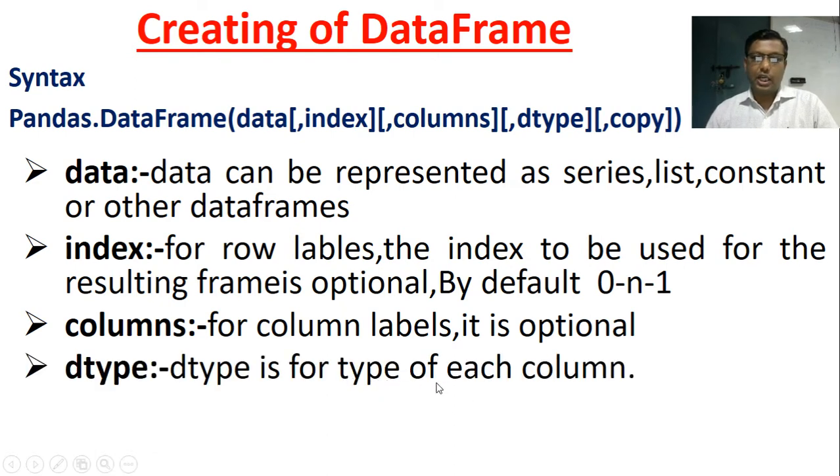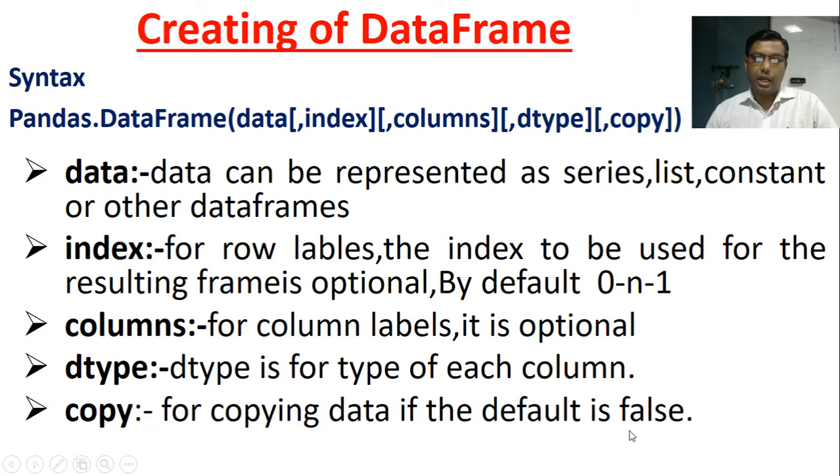Dtype is for the type of each column. You can specify the dtype, or you can leave it, and it will take the data type automatically. Copy is for copying data; the default is False.